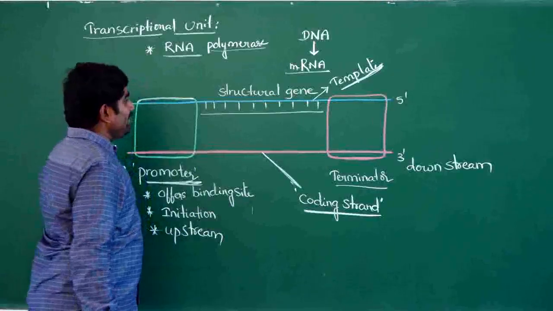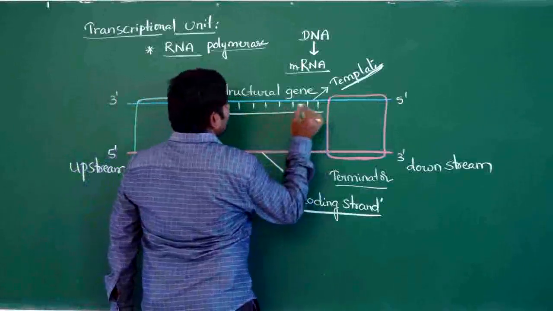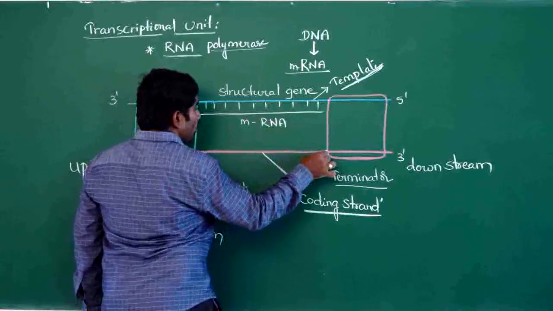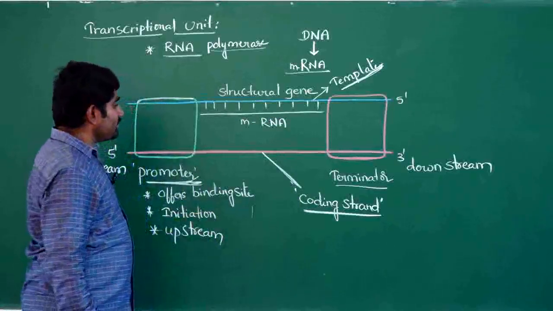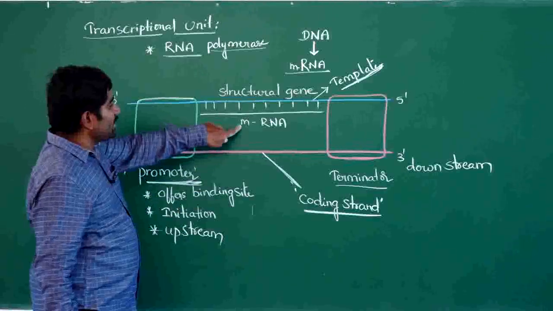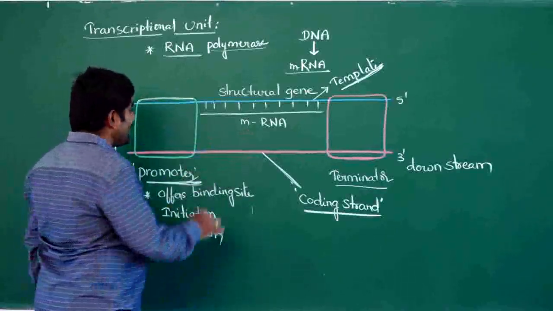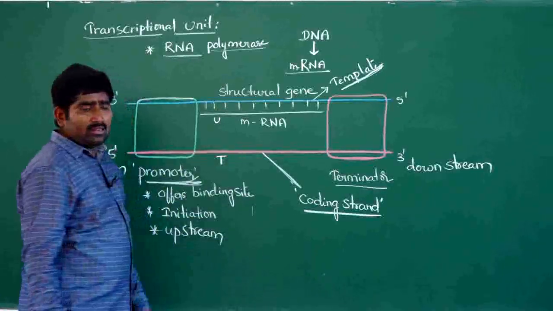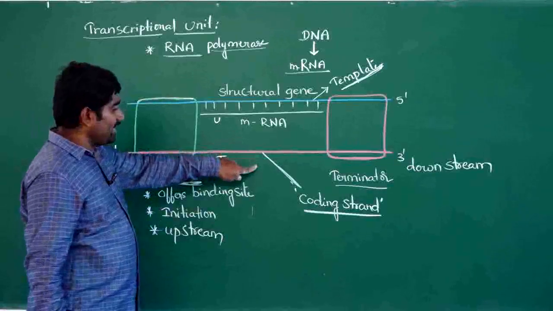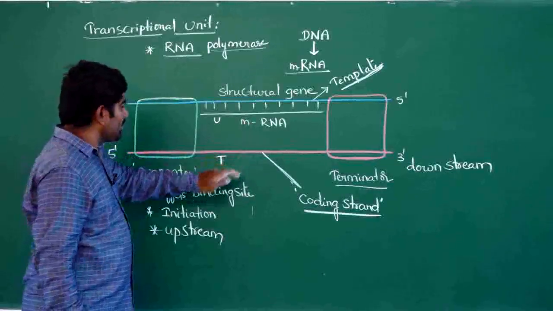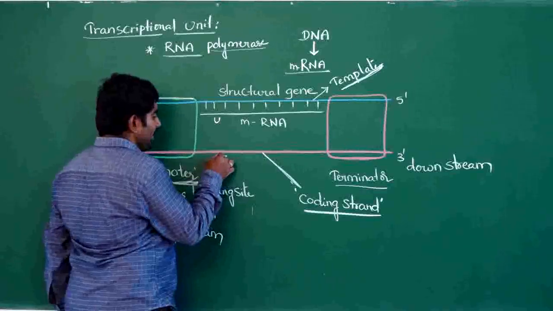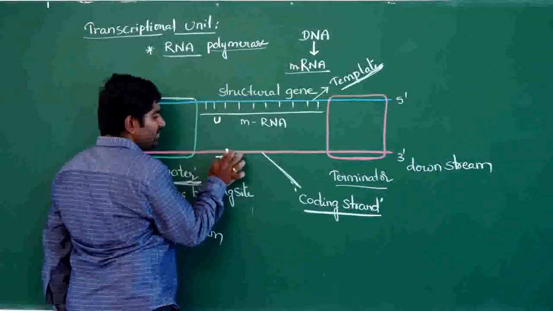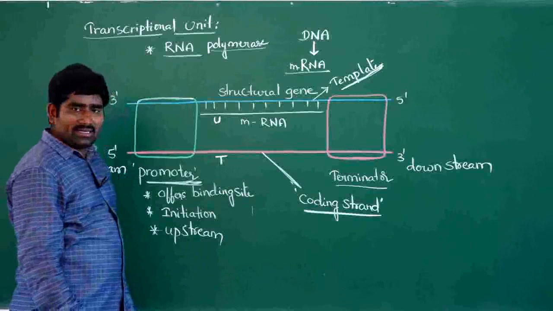So when the template strand is complementarily copied, what does the mRNA look like? It looks like the coding strand. In fact, we can say only the coding strand sequence comes into the mRNA. The coding strand contains T in some places, but instead of T, uracil is present. That's all. The difference between mRNA and coding strand is that the coding strand contains thymine, but in place of thymine, mRNA contains uracil. The remaining sequence of the coding strand will be the same in mRNA.